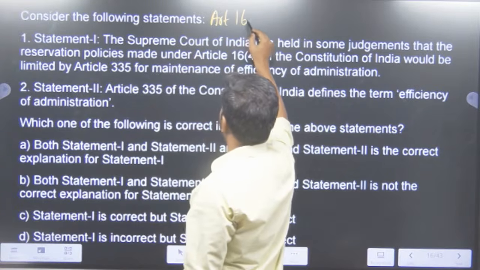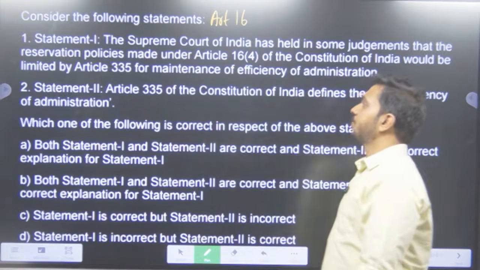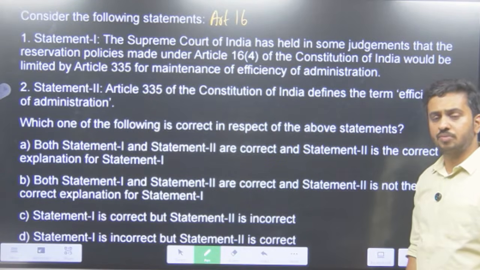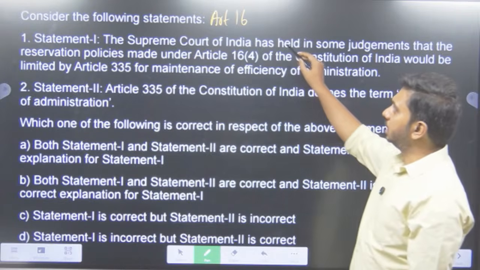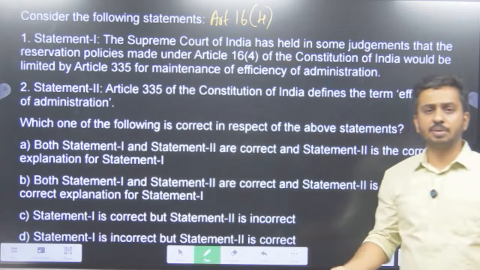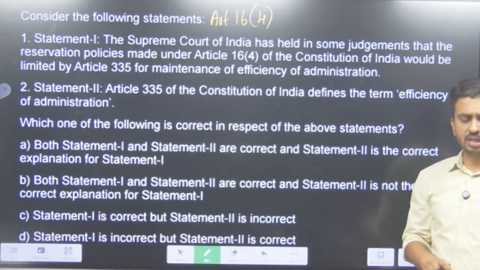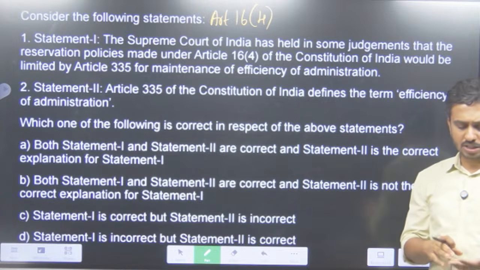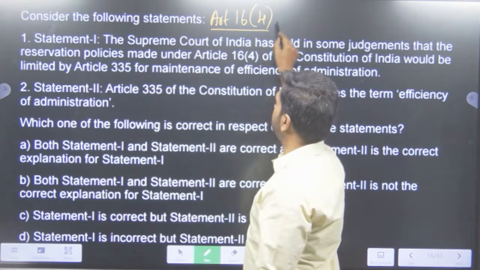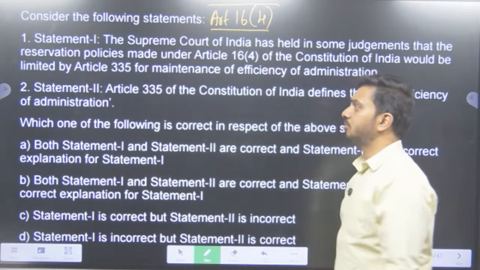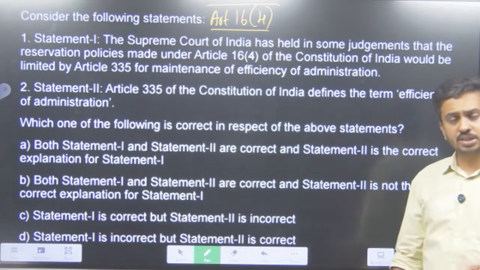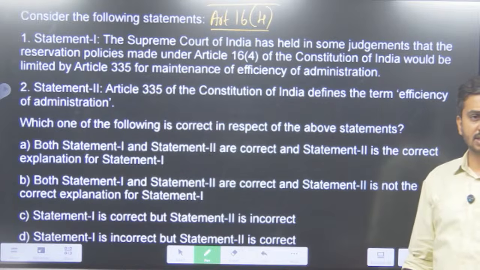One is Article 16 and in that sub-clause 4. What is Article 16? 16 is about provision of equal opportunity for employment for all the sections of society. But certain positive discrimination can be made, certain affirmative actions can be taken in the name of, say, women, children, and the weaker sections, that is scheduled tribe, OBC, transgenders also. So under Article 16(4), have we introduced reservation for the scheduled castes and scheduled tribes? Yes, we have done it. And recently 16(6) has also been added in favor of the EWS reservation.